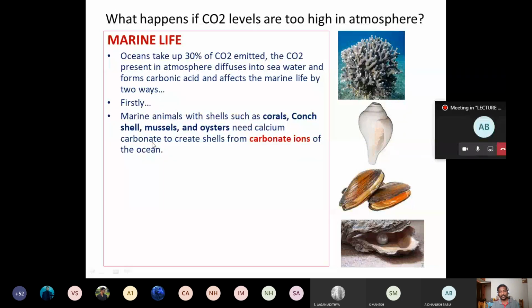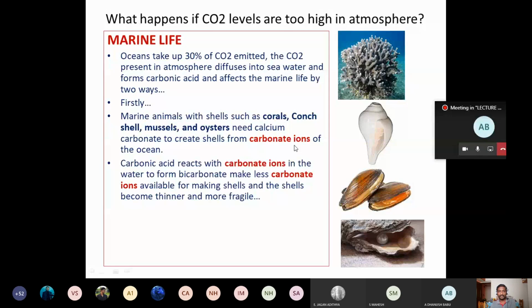When the carbon dioxide diffuses into the seawater, it forms carbonic acid. It reacts with the carbonate ions, and it forms bicarbonate, right?